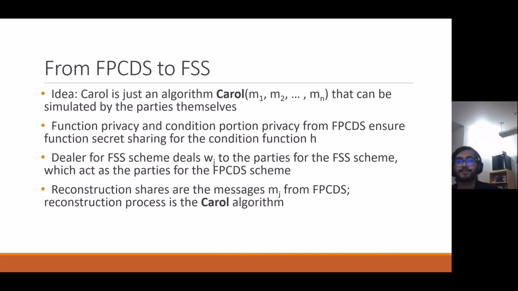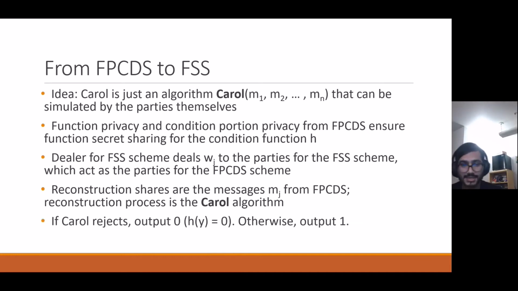As I mentioned before, we're going to publish all of these messages, run Carol on them, and see what the output is. If Carol rejects, we're going to output 0, because h of y must have been 0, where y is this chain of condition functions, or condition portions, sorry. And if Carol doesn't reject and outputs the secret, we can output 1, because we know that the condition must have been met. This way, we are actually sharing a family of Boolean condition functions.